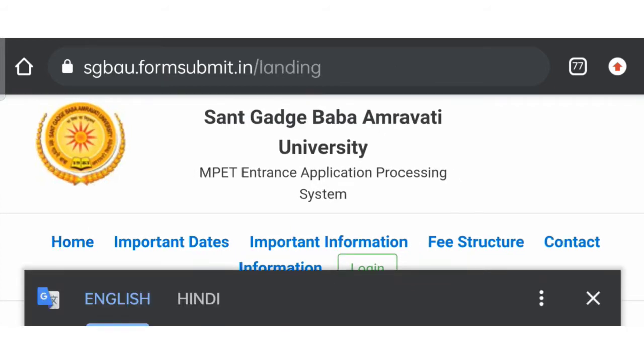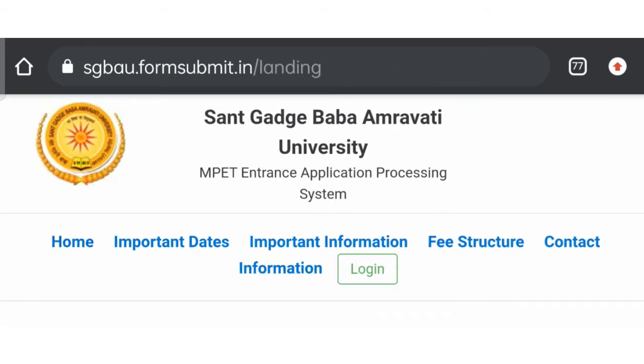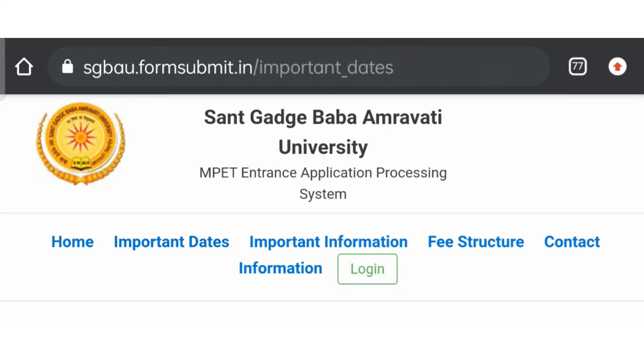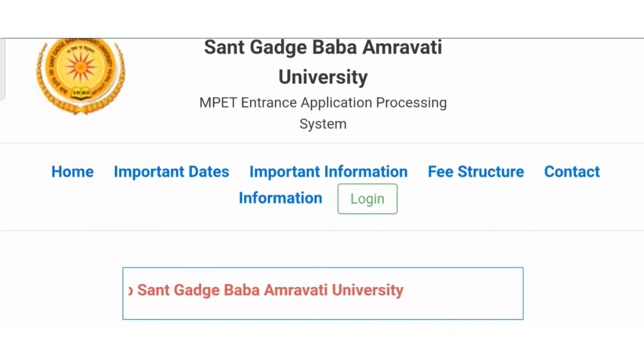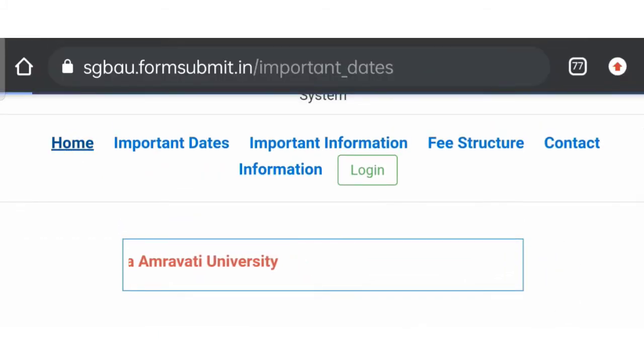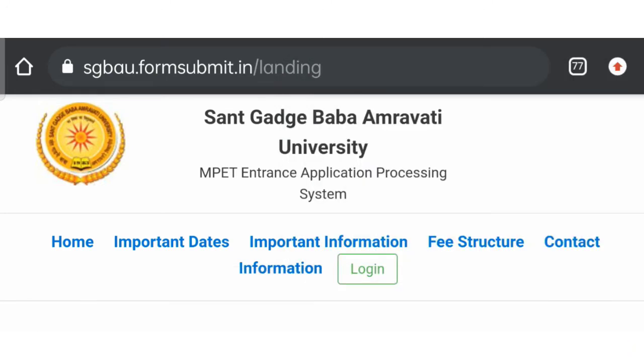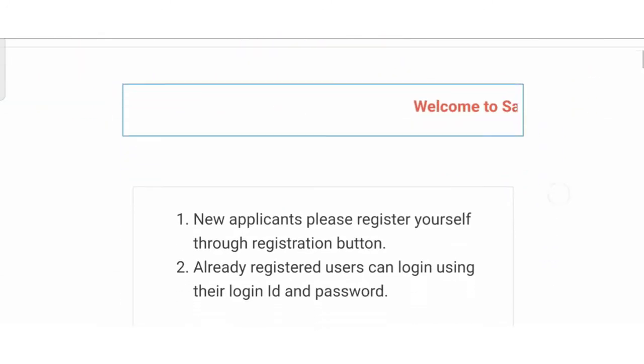This video covers the complete process for filling the application forms, important dates, information, fee structures, and lastly about login. From today, the filling of the application form starts. This is the home page of sgbu.ac.in, particularly the PhD cell. So we will see it one by one.